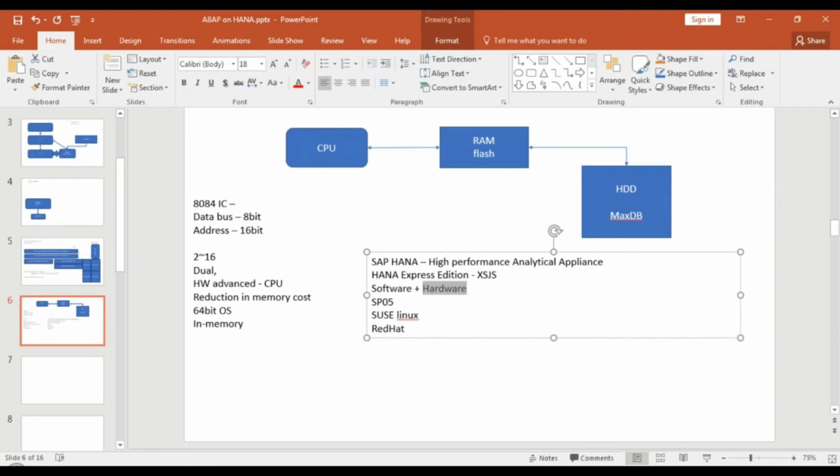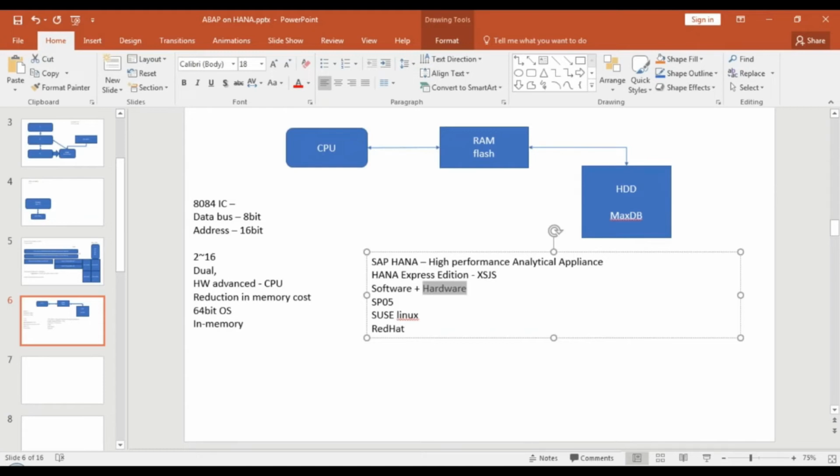But that is not the goal. I will not be covering complete HANA implementation, database implementation, in this course. That's not our goal. Our goal as an application programmer, as an ABAPer: what does it mean for you? Will your existing ABAP code work, yes or no? And what can you improve? How can you improve? What are all the places where you can improve? And how can you build new dimension applications when your company runs on S4 or HANA? Now I will also touch upon the S4 introduction.